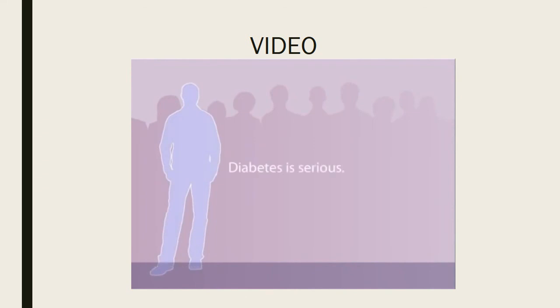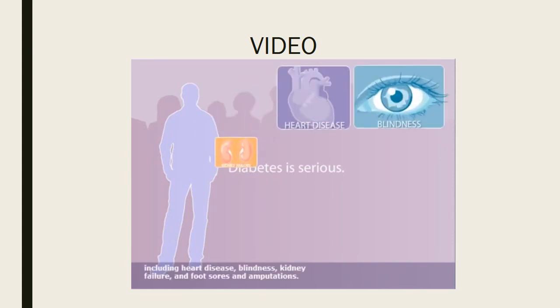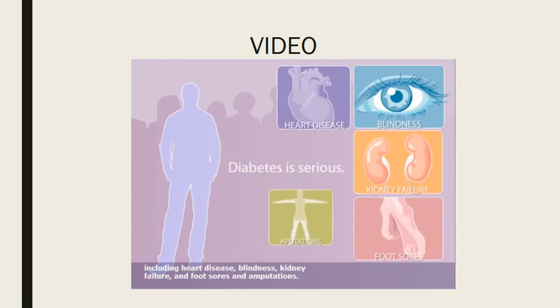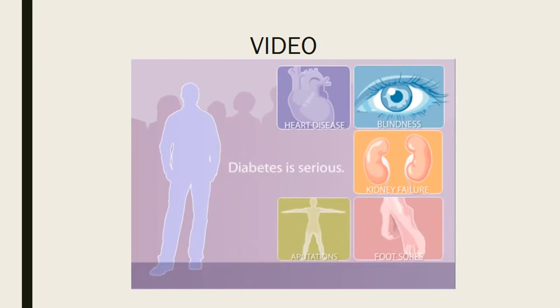Diabetes is serious. Over time, high blood glucose levels may cause many health problems, including heart disease, blindness, kidney failure, and foot sores and amputations.